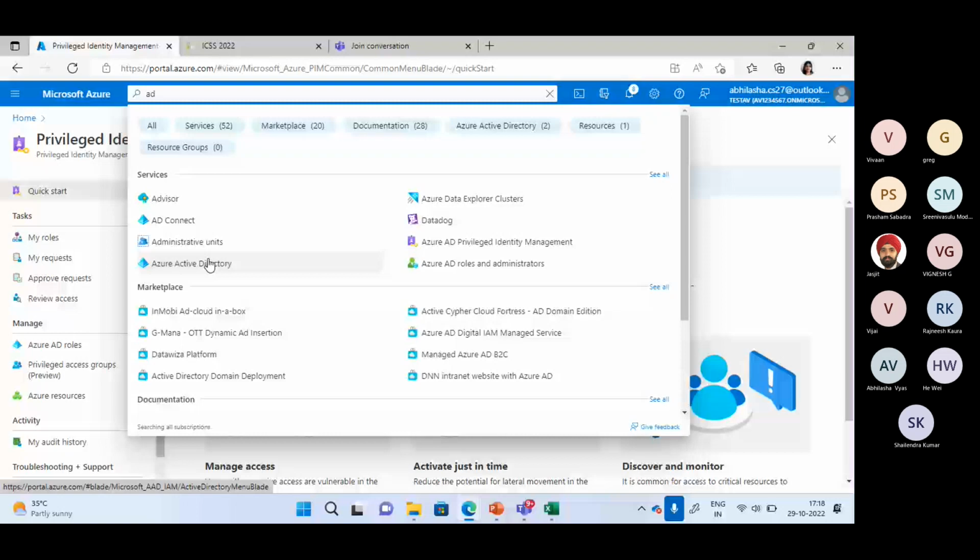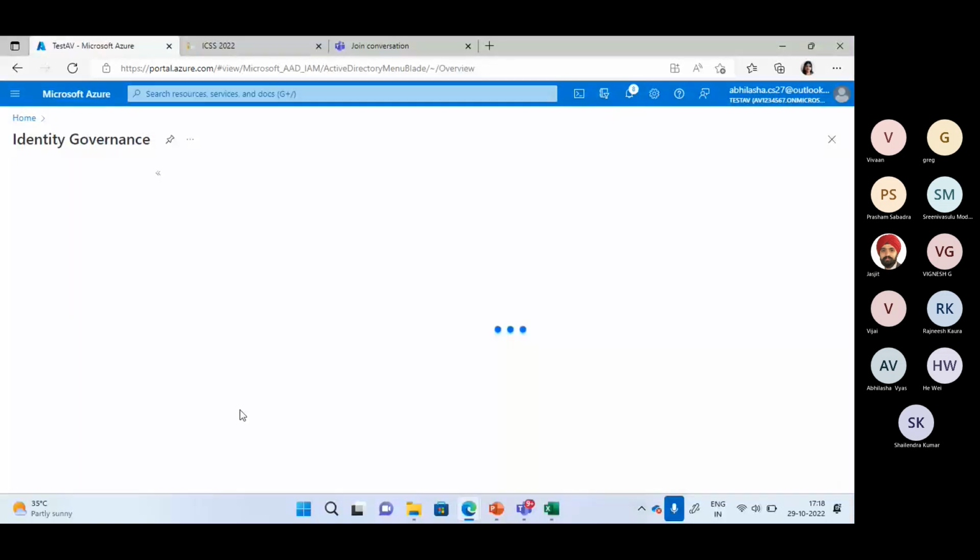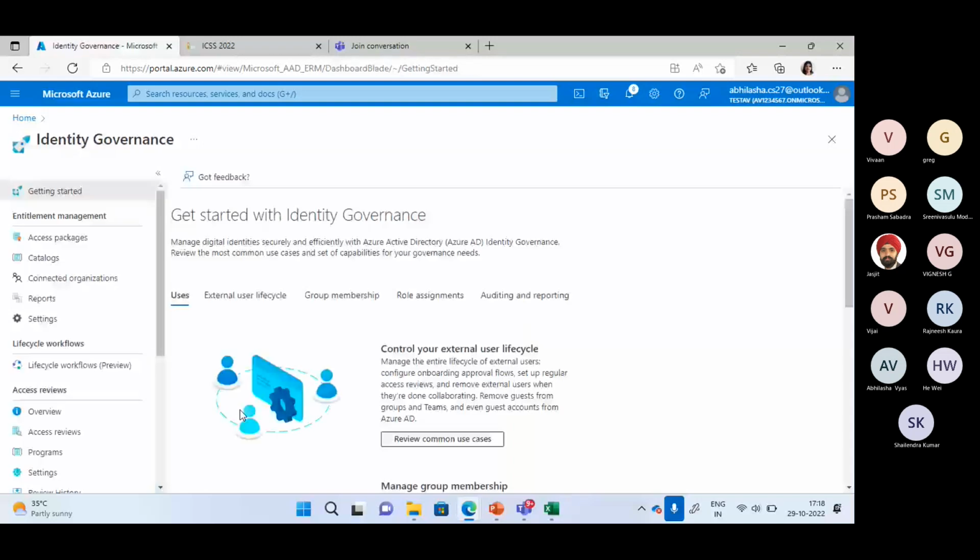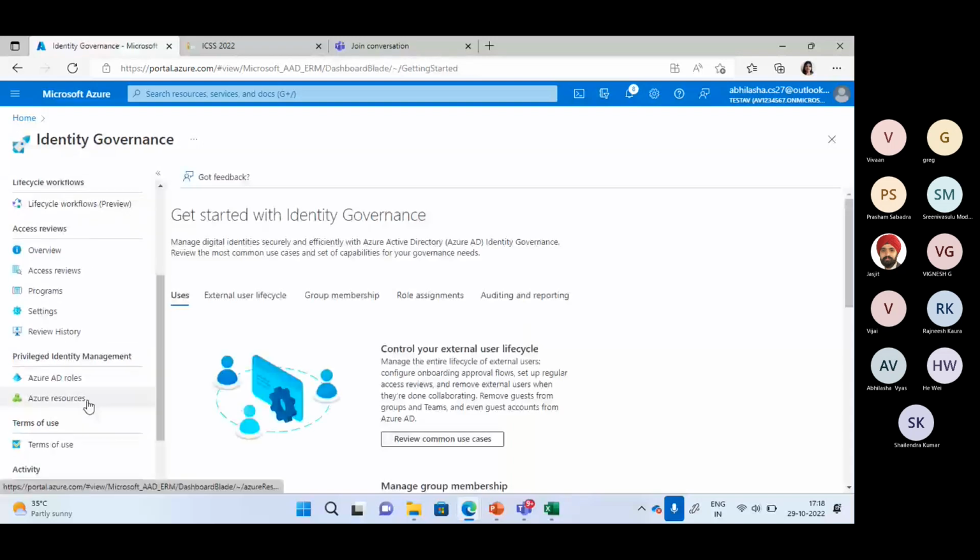So we have our access reviews because we all know that we are part of so many groups and we are assigning users to a number of groups based on the projects they are working on. Now it is very important to understand and take a pause: are you requiring this group access? Do you need this role access or not? So for that, we can have access reviews.